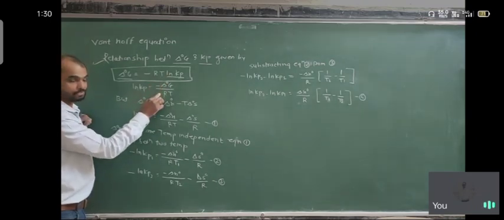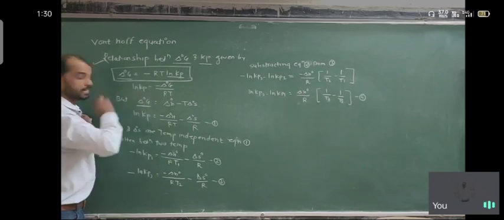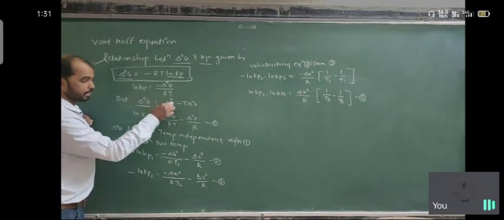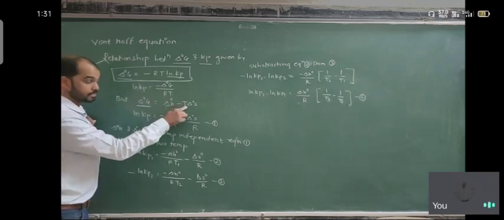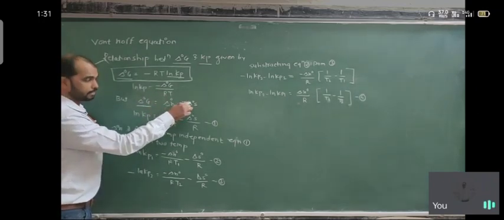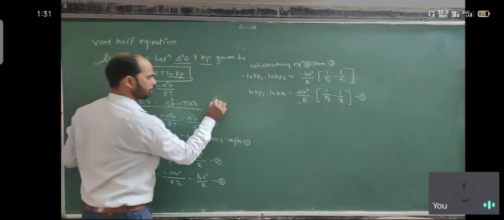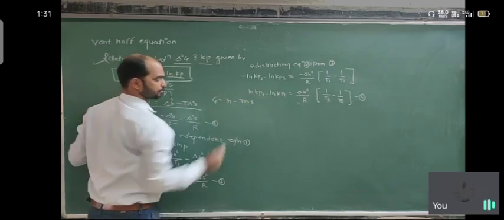We already know the standard Gibbs free energy: delta G naught is equal to delta H naught, the standard enthalpy, minus T delta S naught, the standard entropy.